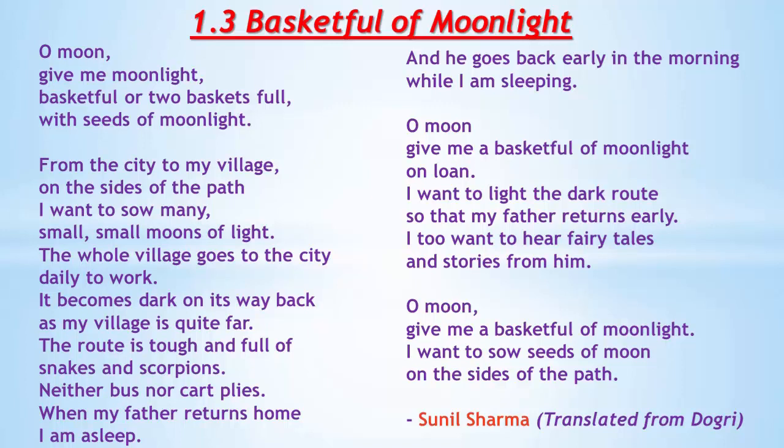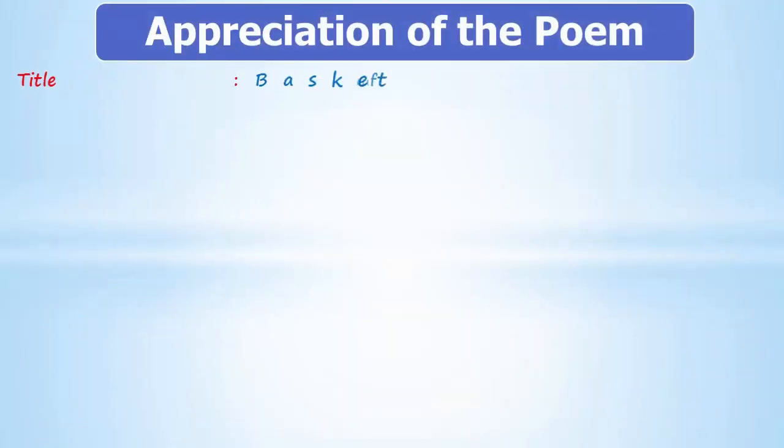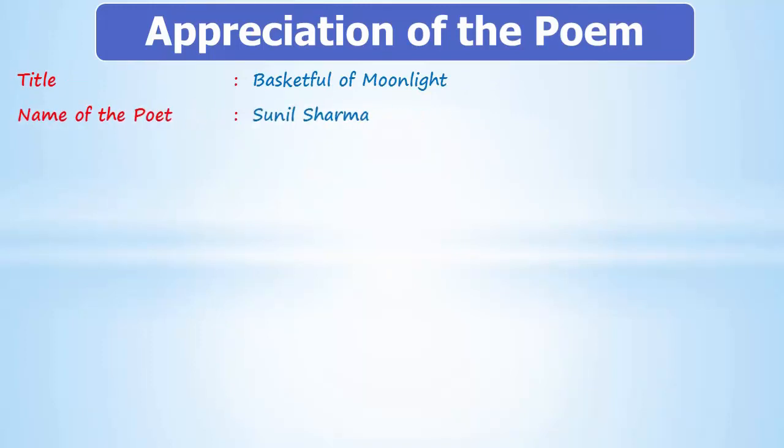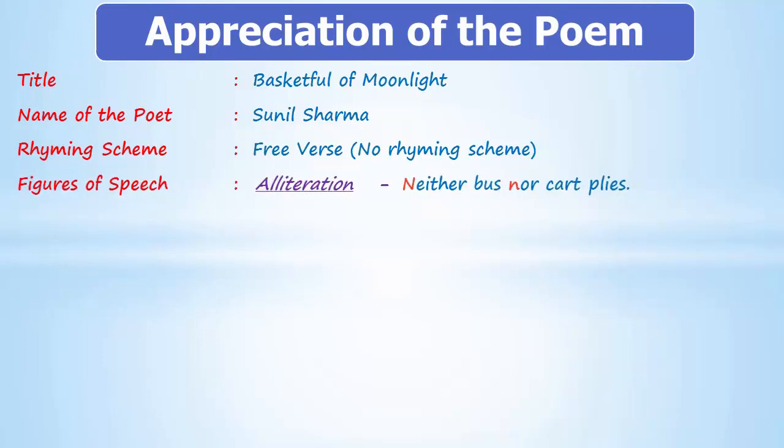So in the 5-point appreciation of the poem, the first point is title, which is Basketful of Moonlight, and the name of the poet is Sunil Sharma. Rhyming scheme, as I said earlier, it is a free verse. There is no rhyming scheme in the poem. And figures of speech, there are various figures of speech used in this poem, going from simple to complex ones. The first one, alliteration. Neither bus nor cart plies. The sound N is repeated over here in this line. And another example of alliteration is snakes and scorpions. Sound S is repeated. Hence the figure of speech is alliteration.